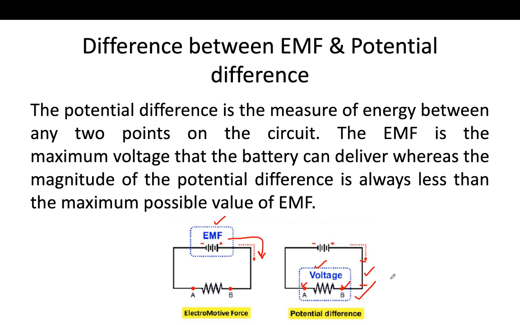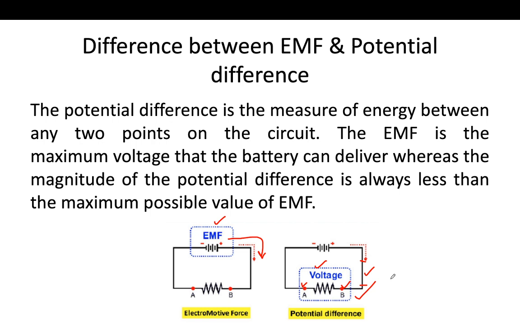EMF is independent of the resistance of the circuit, while potential difference is proportional to the resistance between 2 points. EMF is used only for the source of EMF, while potential difference is measured between any 2 points of the circuit. EMF is greater than potential difference between any 2 points, however potential difference is greater than EMF when the cell is being charged. Only in that state is it different.